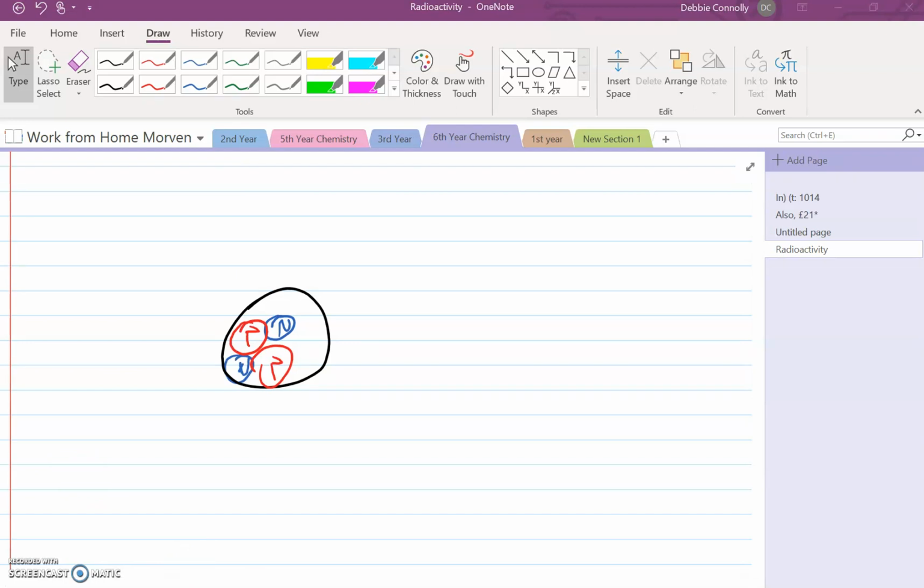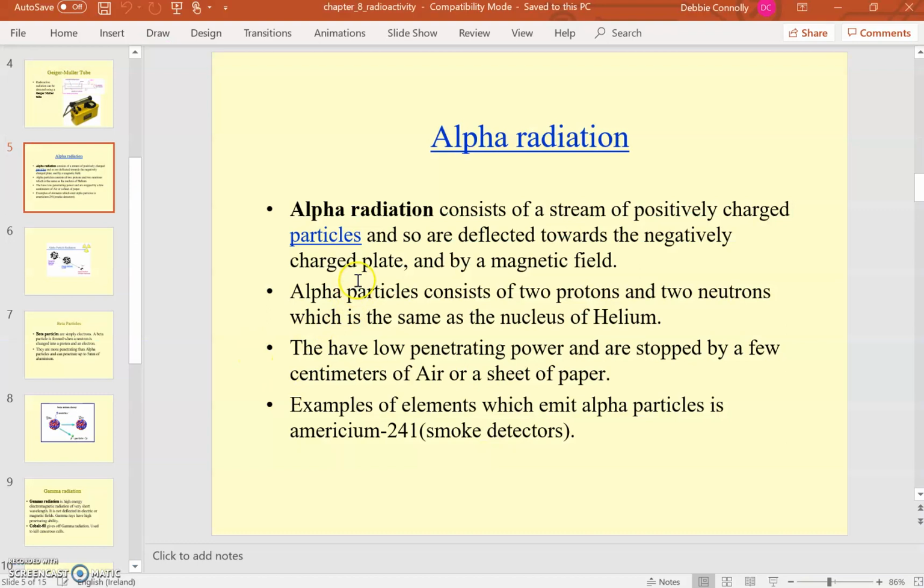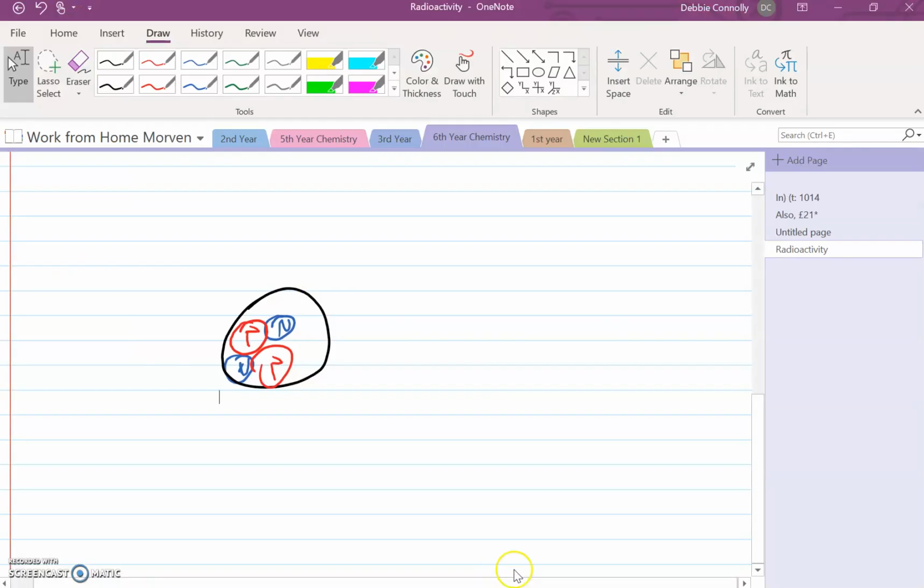So we'll talk about alpha particles first for a second. Alpha particles consist of a stream of positively charged particles, so they're deflected towards a negatively charged plate. Now why are they positively charged? Well, let's look back at our little diagram again. You have 2 protons and you have 2 neutrons. Remember, neutrons have neutral charges, protons have positive charges.